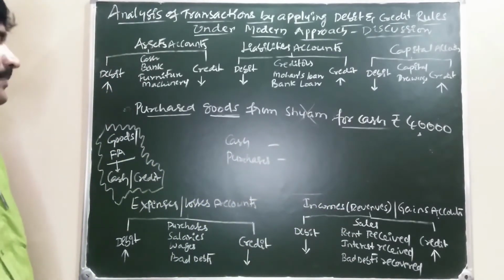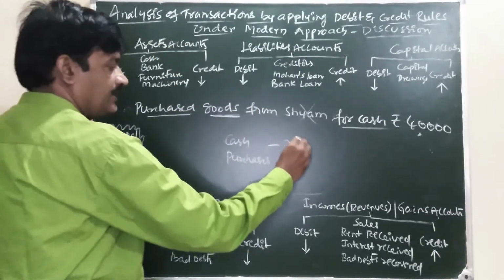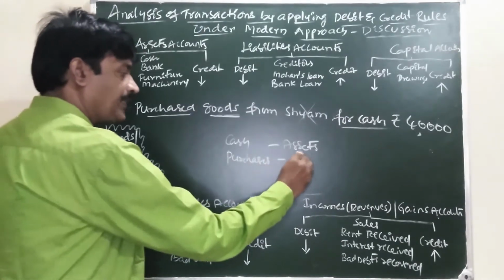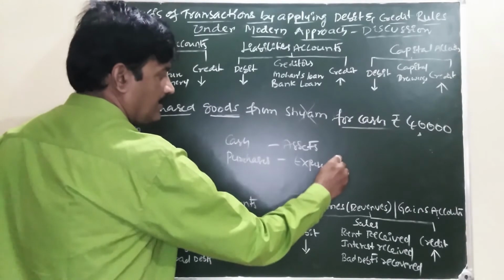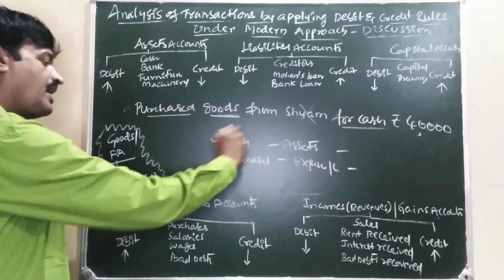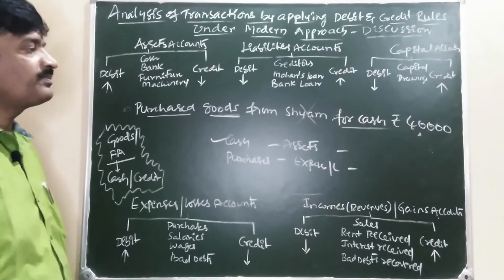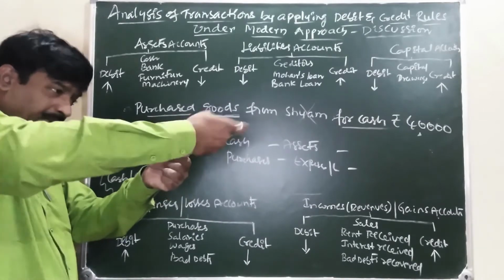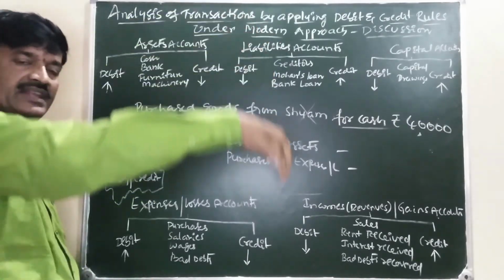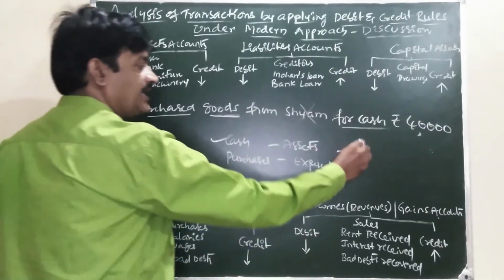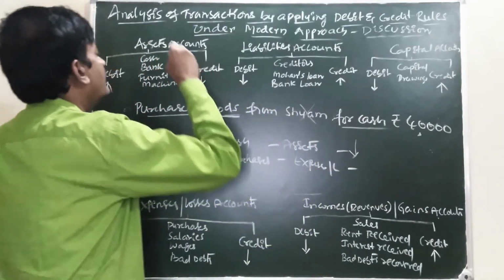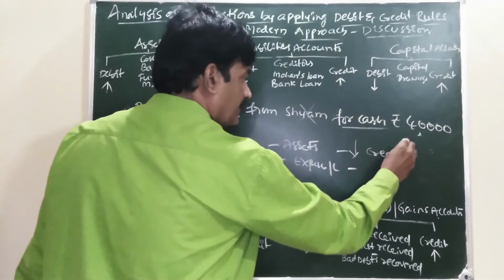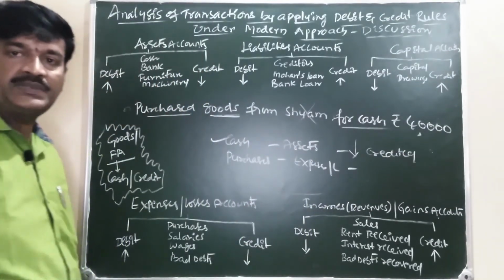Cash comes in what? Cash comes in asset. Purchases comes in what? Purchases comes in expenses. Concentrate on cash. When we are purchasing goods from Shyam by giving cash, you concentrate on cash. We are paying or not paying? We are paying cash. Our cash is decreasing. Decrease in the asset is what? Is credited.